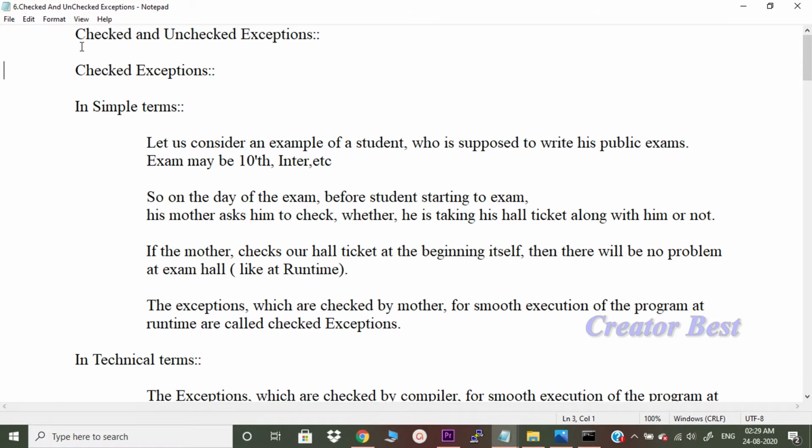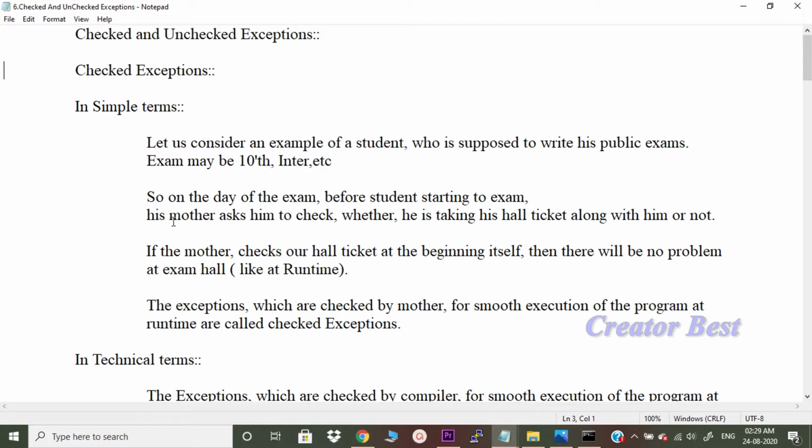Let us discuss checked and unchecked exceptions. Let us understand checked exceptions first. In simple terms, let us consider an example of a student who is supposed to write his public exams. Public exams may be 10th, inter, or any other public exam. So on the day of the exam, before the student starts the exam,